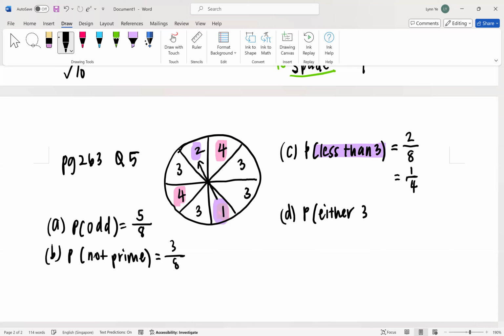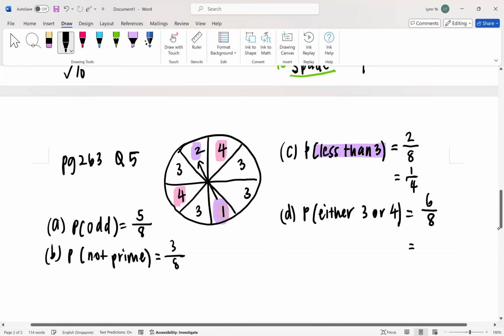And D, the probability of either 3 or 4, which is how many out of 8? 6 out of 8, simplest form, 3/4. The end.